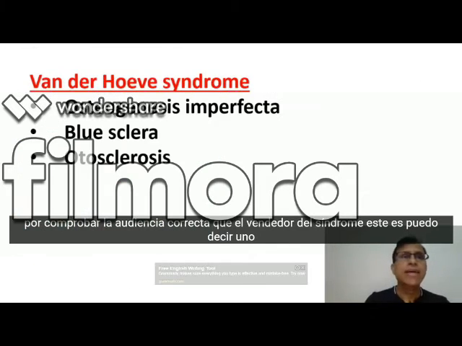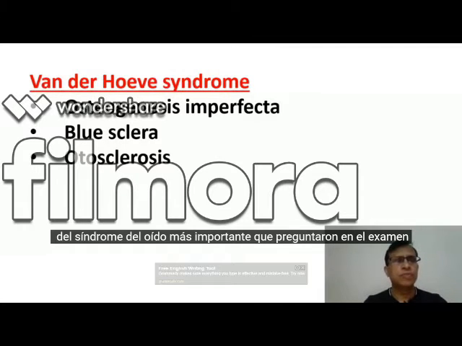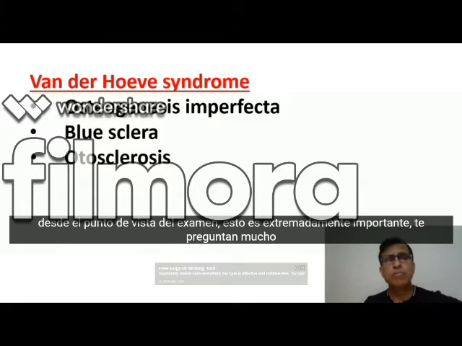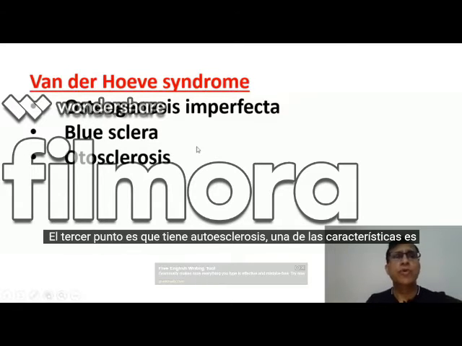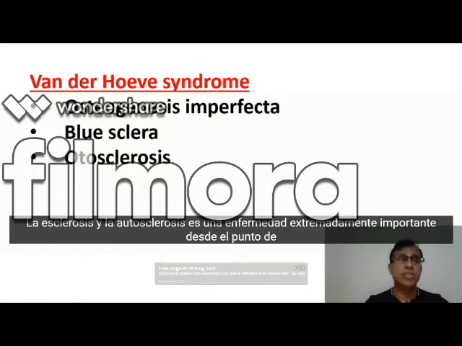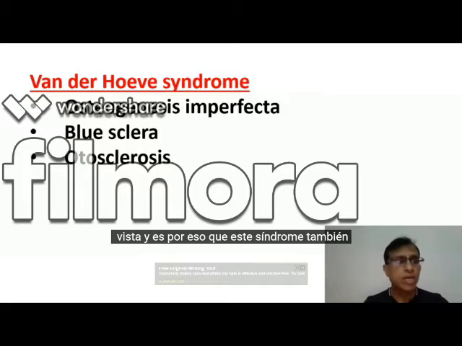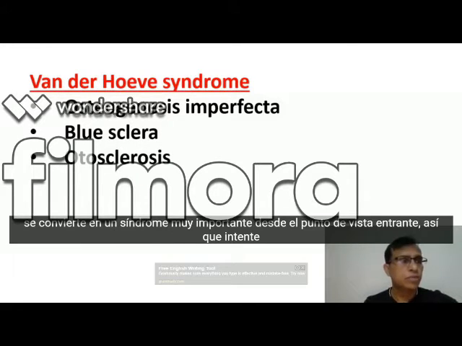Right. Then Van der Hoeve syndrome, this is, I can say, one of the most important syndromes from the ear that they ask in the exam. From the exam point of view, this is extremely important. They ask you very commonly because why? Because as you can see, the third point is it has otosclerosis in it. One of the features is otosclerosis, and otosclerosis is an extremely important disease from the ENT point of view, and that's why this syndrome also becomes a very important syndrome from the ENT point of view.